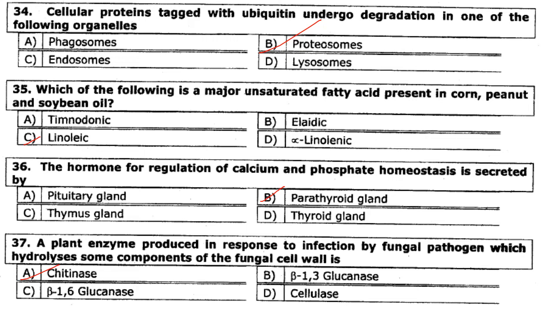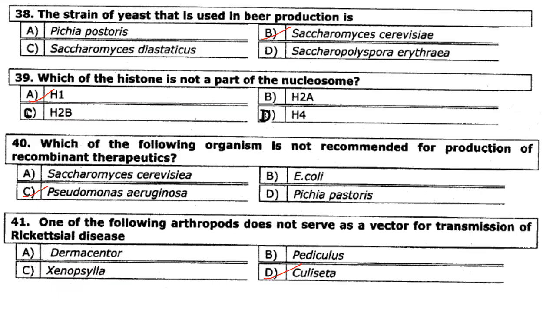Then a plant enzyme produced in response to infection by fungal pathogen which hydrolyzes some components of the fungal cell wall is, answer is option A, chitinase. Then next one. The strain of yeast that is used in beer production is Saccharomyces cerevisiae. Answer is option B. Which of the histones is not part of the nucleosome? It is H1, whereas others are part of the nucleosome.